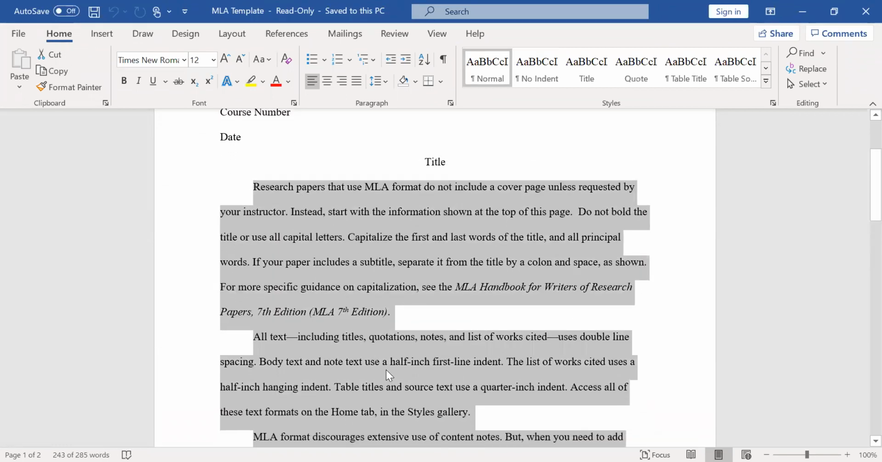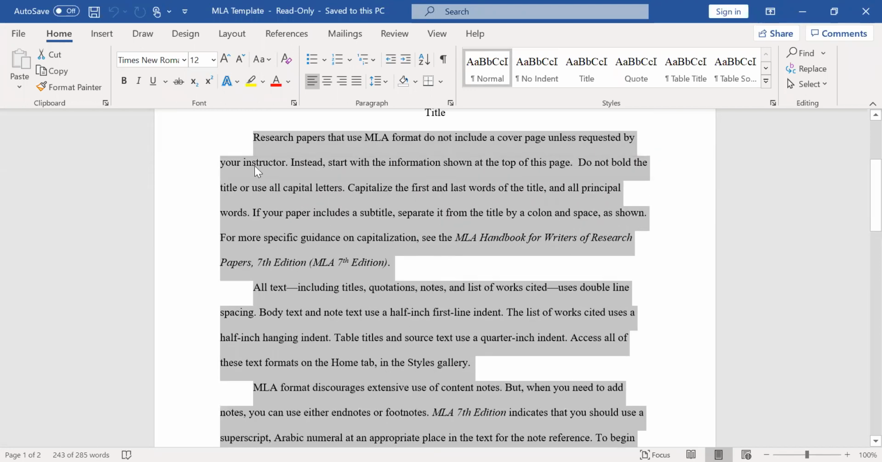You can delete this, of course, and then write your paper on top of it. But do notice that every paragraph is indented. That includes the introduction. So indent every paragraph using the tab key on your keyboard.